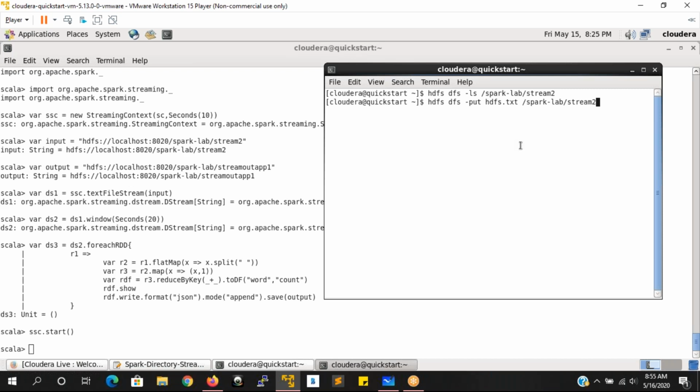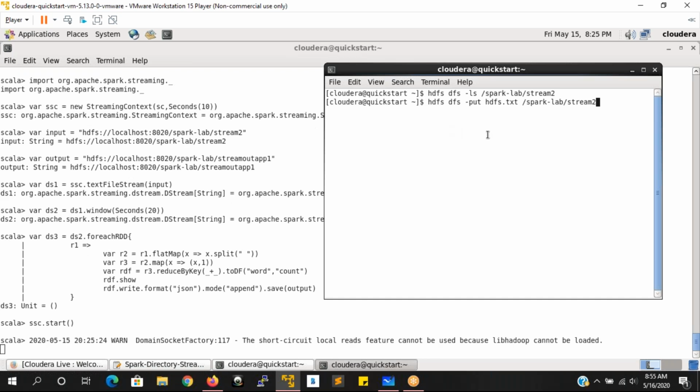Once it is started, then I load the data. Whatever existing files are there, that is not going to be read. Only the new data that is inserted after you start this application. Now it is started here. After this application is started, whatever new files you load, these operations are performed only on those new files, and it is going to provide the results here.